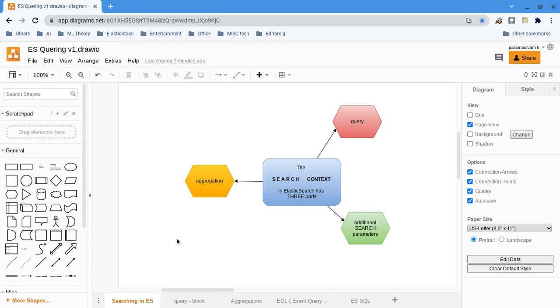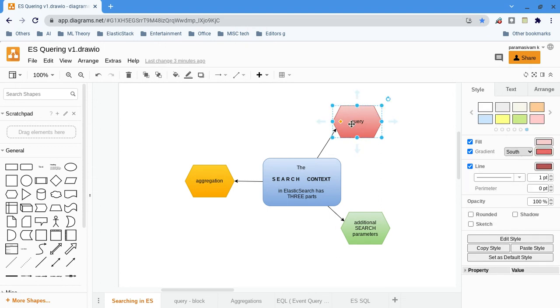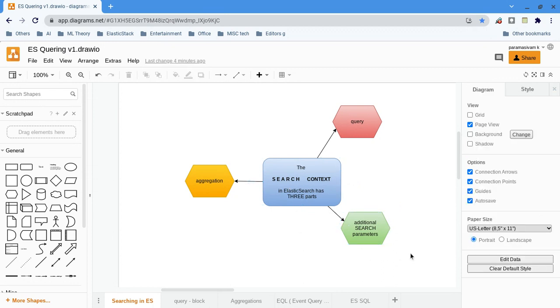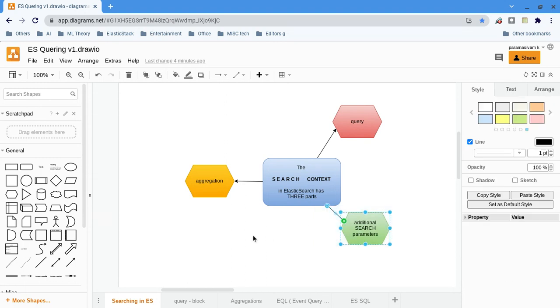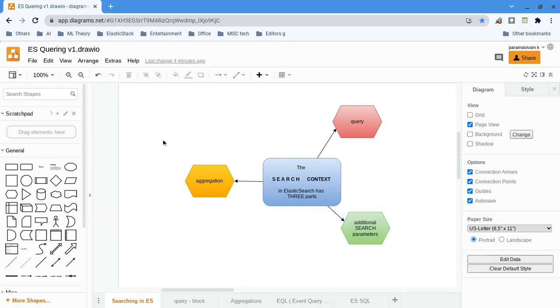In the searching of Elasticsearch, there are three things. One is query itself, of course. Another one is aggregations. Aggregation means kind of grouping. Then some additional parameters, additional blocks with respect to the search context. So there are three. We have a separate playlist in which we have discussed all of the additional search parameters. So in this playlist, we will see about the aggregations.